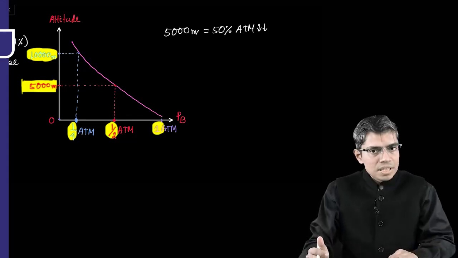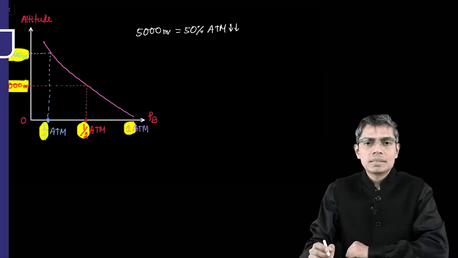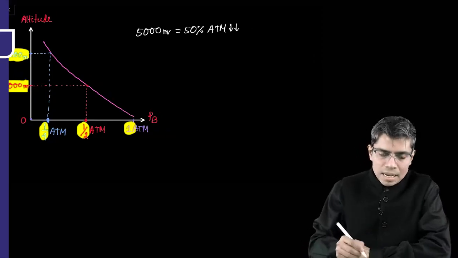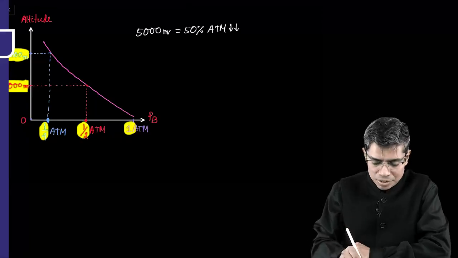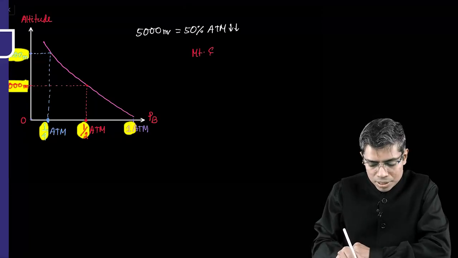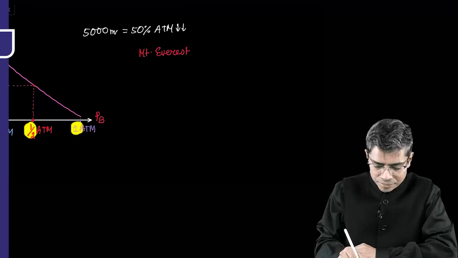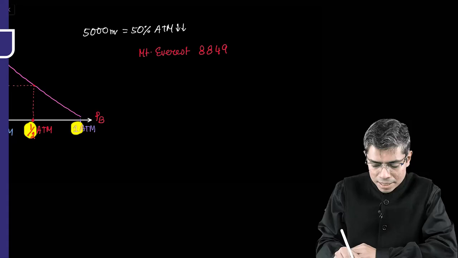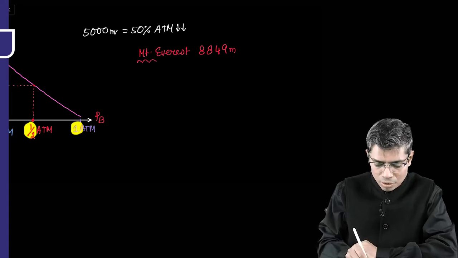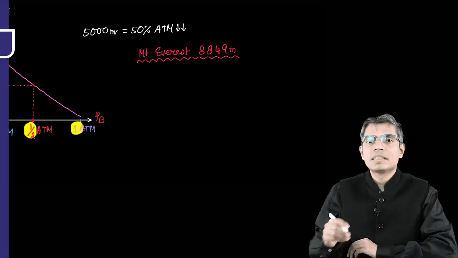Okay, so with this rule, look at the total barometric pressure at the peak of Mount Everest. You know that Mount Everest has a height of 8,849 meter, so approximately 10,000 meter.